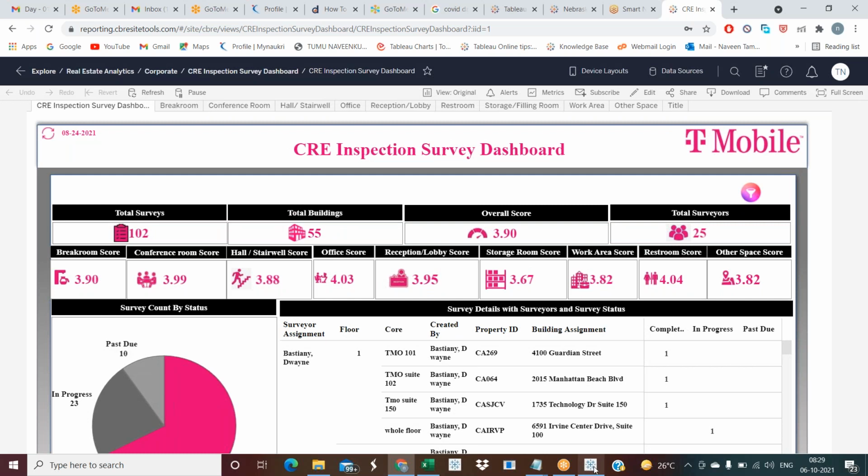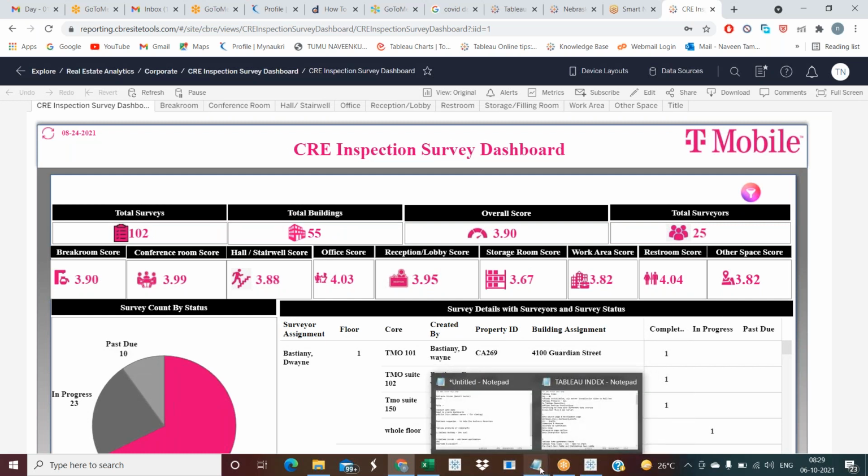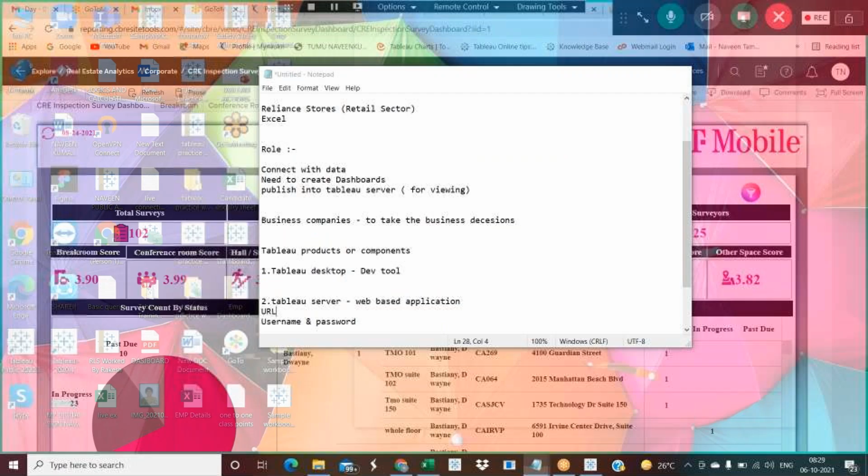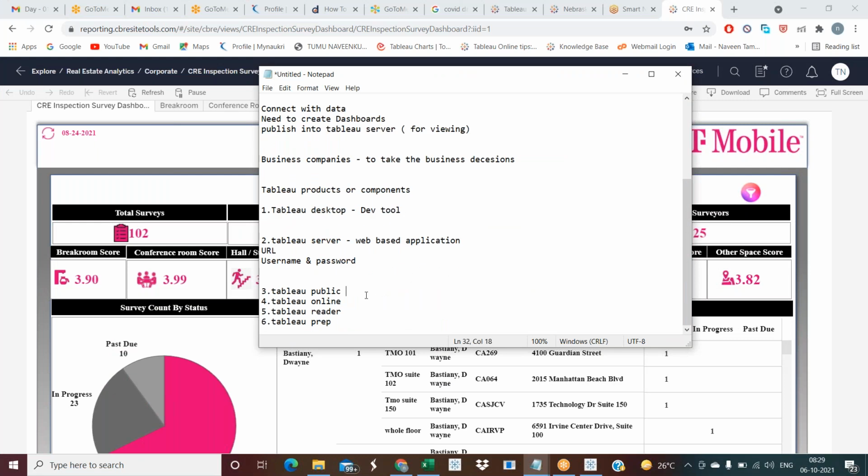In real time, we use Tableau Desktop and Tableau Server. Coming to Tableau Public, it is a free tool which Tableau provides for practicing and learning purposes.